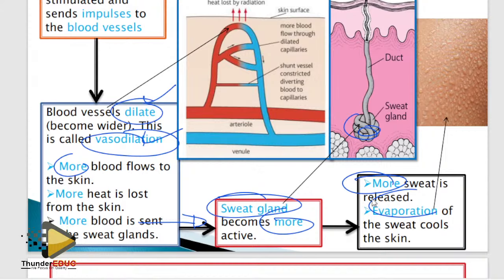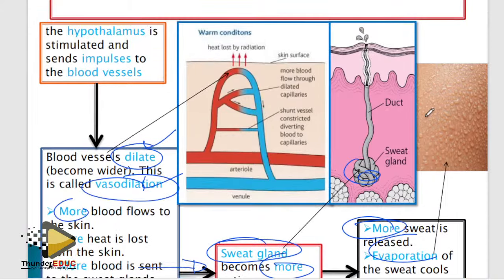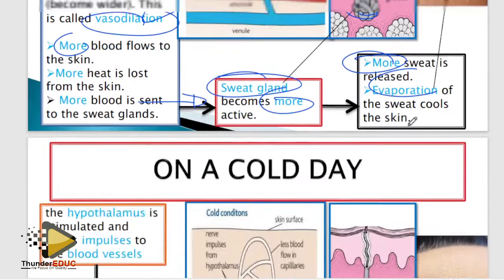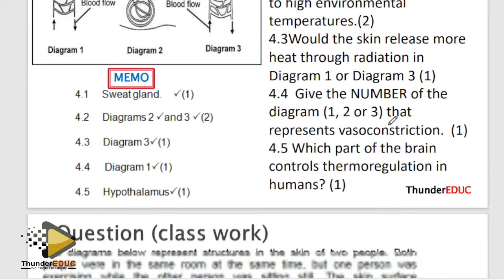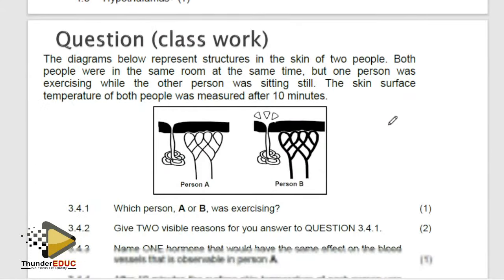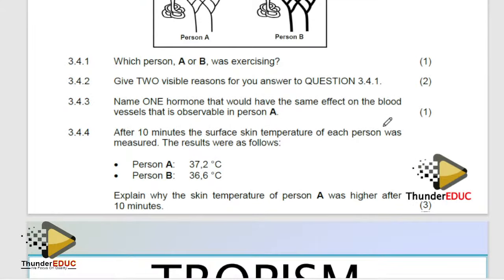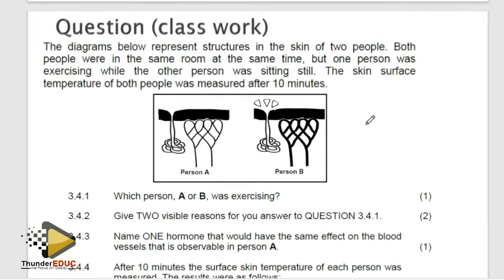Sometimes they ask which hormone works. What is that question where they always ask and people go off? Name one hormone that would have the same effect on blood vessels as observed in B. Check, guys. How do I know that this is a hot day or cold day? Check here. This thickness is big. Here it is small. So this is a hot day.